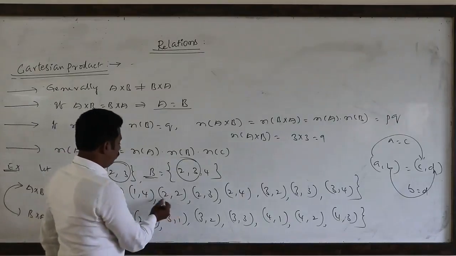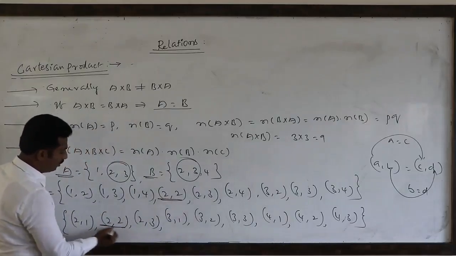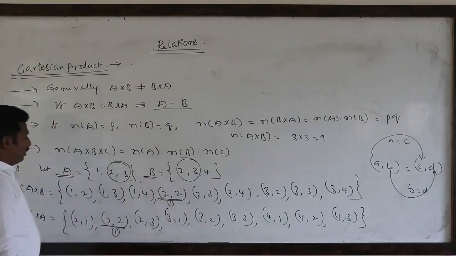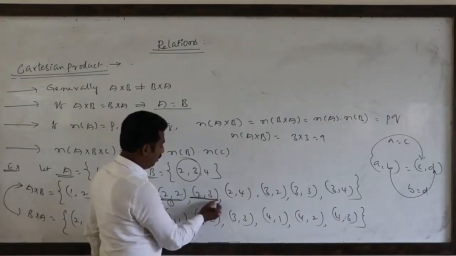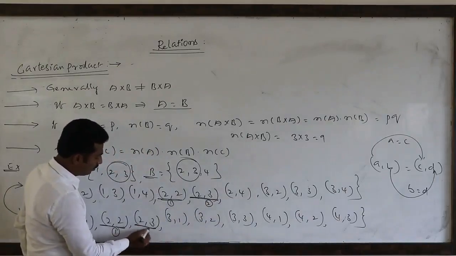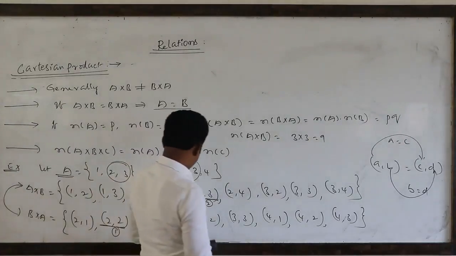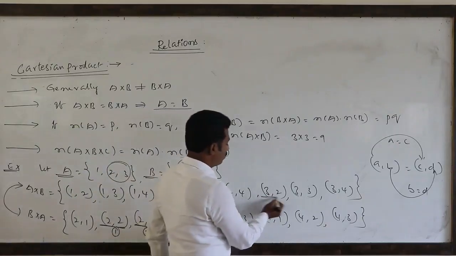(2,2), one possible ordered pair, means both are equal. Then (2,3), this is the second ordered pair, here also. Then (3,2), here also.